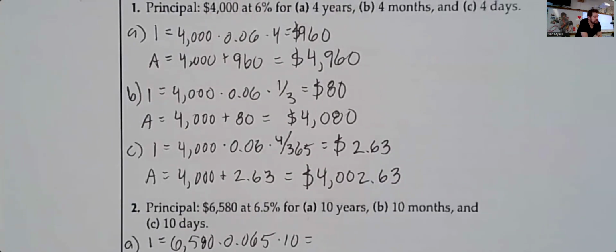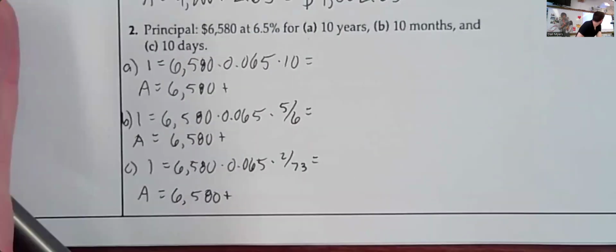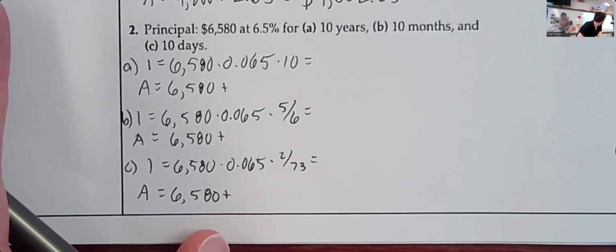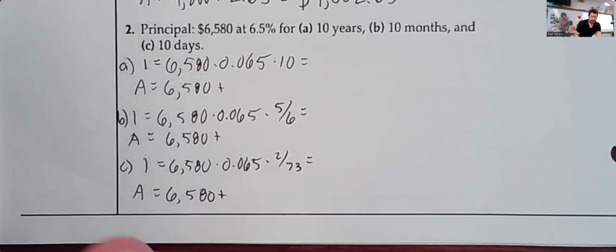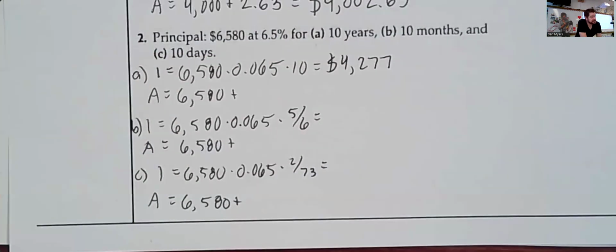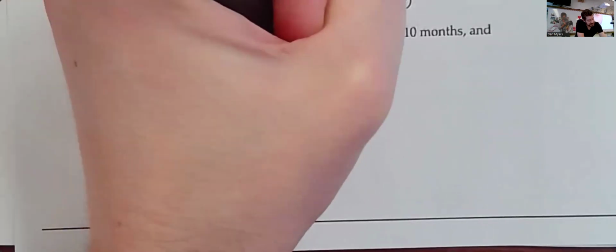Okay. Let's look at the next one. We're going to set this one up as well. No answers yet. $6,580 at 6.5% for 10 years. How much interest? $4,277. Nice. So if we add 4,277, we're looking at, seems to be $10,857.